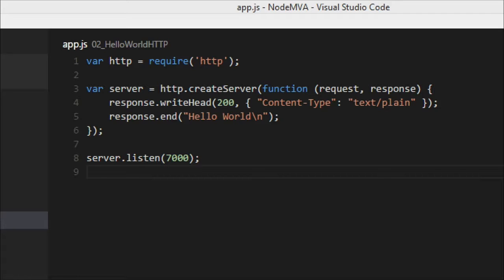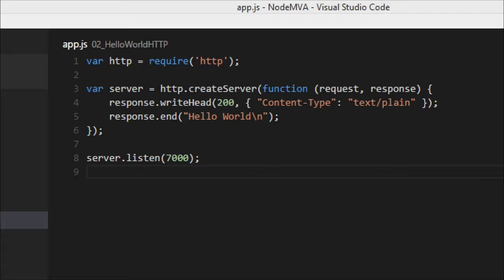So let's take a look at this a little bit more. We've got the require. It's put a bunch of modules and functions into HTTP, and if we want to call some of these functions, we can just use the HTTP variable. Obviously, the first thing that we'll want to do is create a server for responding to our HTTP requests. So in line 3, we're going to say http.createServer, and we're going to pass in a function. Now, this is a callback, and we'll cover callbacks in a few seconds.